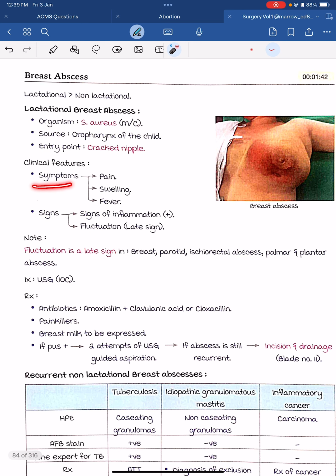So what are the symptoms? It is pain, swelling and fever. What are the signs? The signs of inflammation, and fluctuation is a late sign. Fluctuation is this: when I press here, it gets moved here. So this is the sign of inflammation. The symptoms are pain, fever and swelling. It is swollen up.